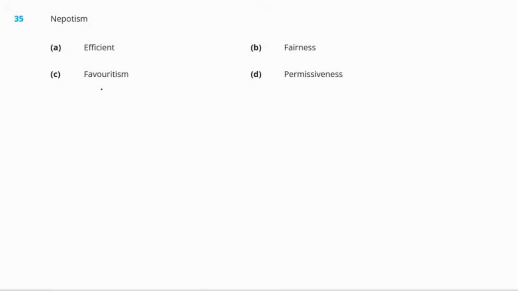Now, options are A. Efficient, B. Fairness, C. Favoritism, and D. Permissiveness. Okay, so let us see the meaning of each word. Efficient means achieving maximum productivity. Now fairness, we all know what fairness means, right? Next is favoritism. Again, we know what favoritism means, showing favor towards one particular person, or we may say biasness. And the last one is permissiveness. Permissiveness means excessive freedom of behavior. Now, out of all of these options, which one do you think is the synonym to nepotism? Yes, the answer will be C, favoritism.